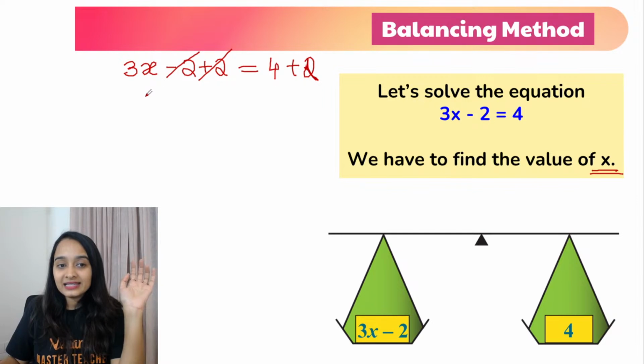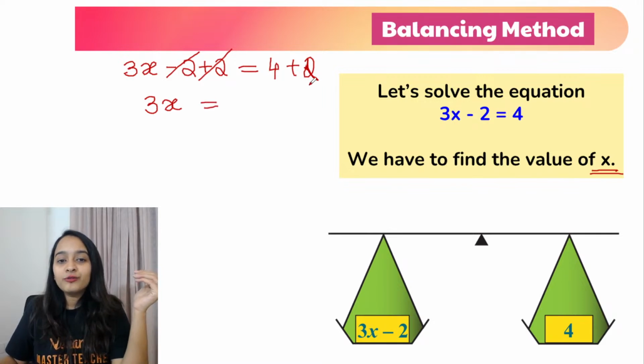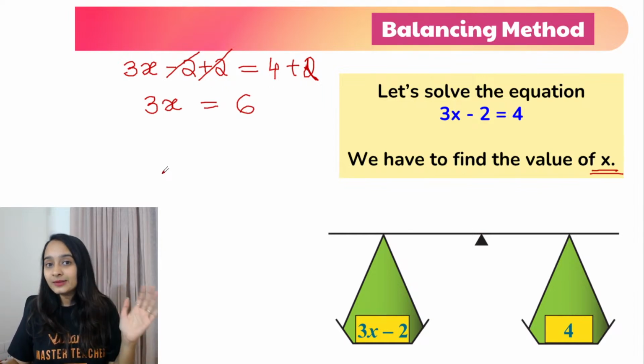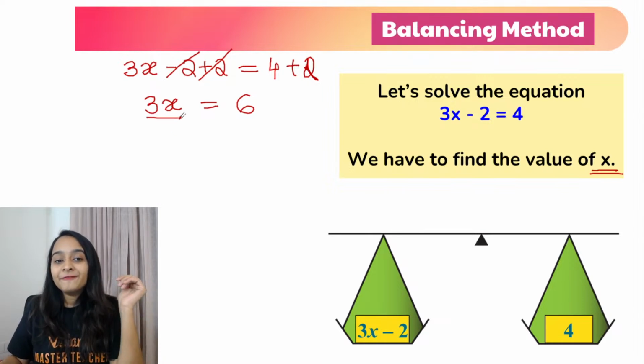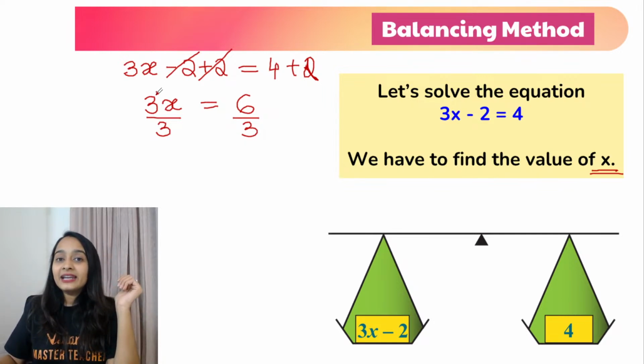So if that is cancelling, we are only left with 3 multiplied with x, that is 3x, which is equal to 4 plus 2, which is 6. Now I have to remove 3. If I remove 3, x is quarantined, x will be isolated. So what will I do? I divide by 3 on the left hand side and right hand side. Why did I divide?